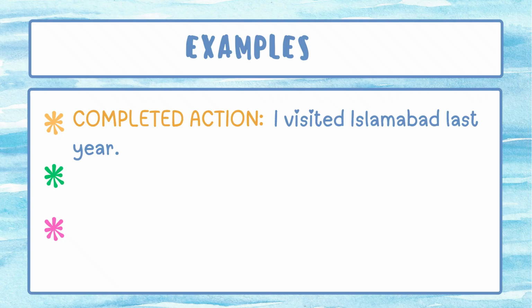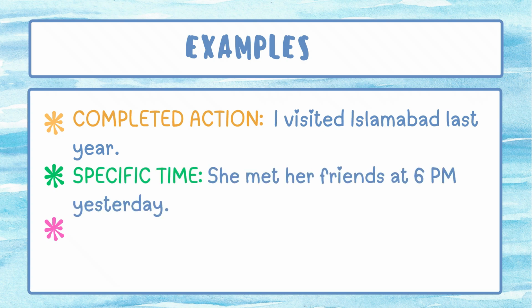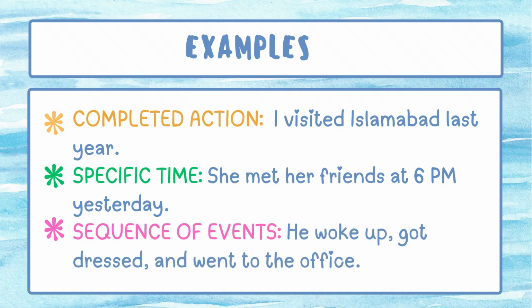Let's understand some examples. Completed action. I visited Islamabad last year. Means this action has completed in the past. Specific time. She met her friend at 6 p.m. yesterday. Sequence of events. He woke up, got dressed, and went to the office. In this sentence, he has done a number of actions in sequence.